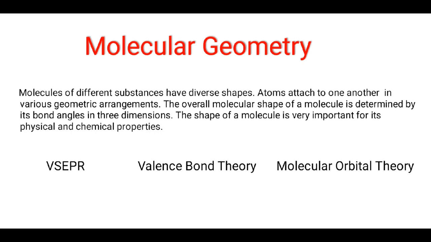To explain the bonding and geometries of molecules, there are three theories. We are going to discuss how, using these theories, a molecule's geometry can be explained. The first theory is valence bond theory, the second is valence shell electron pair repulsion theory, also known as VSEPR theory, and the third is molecular orbital theory.